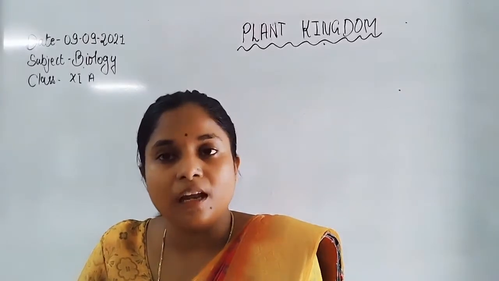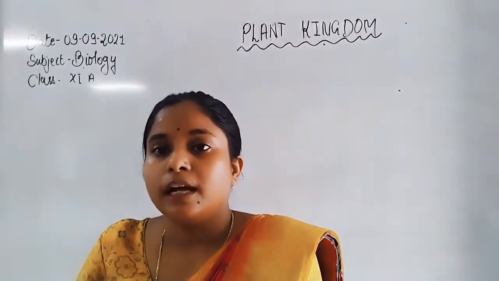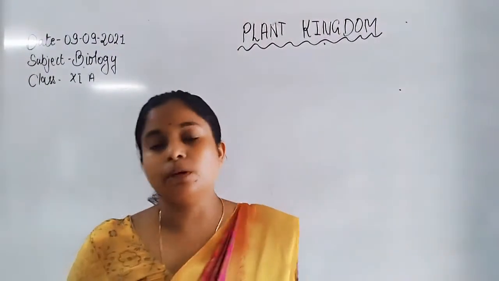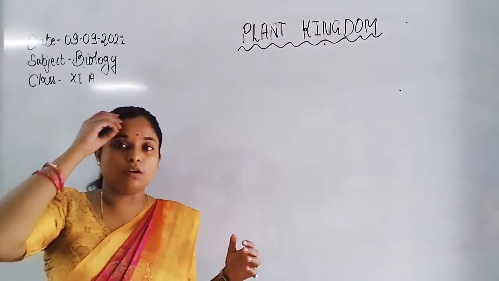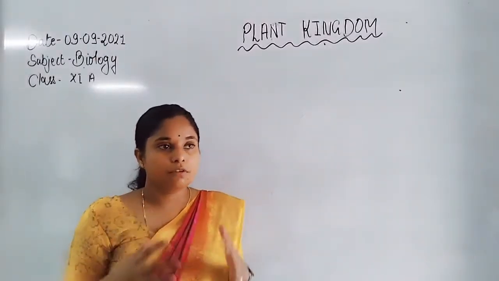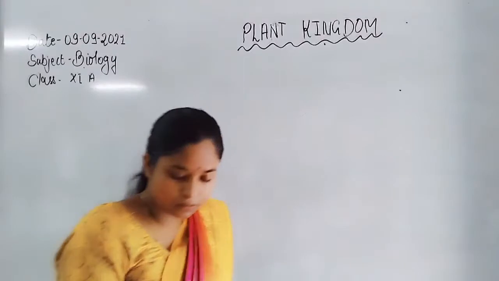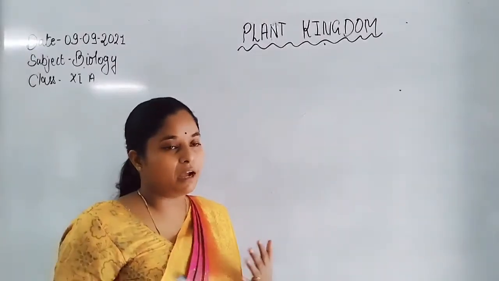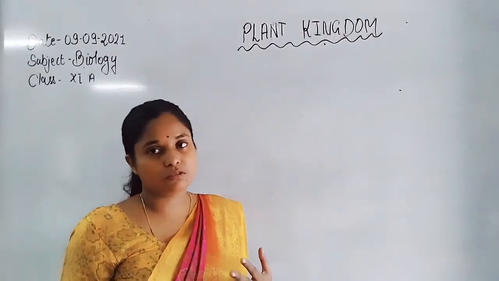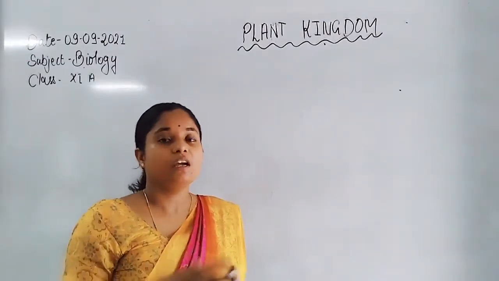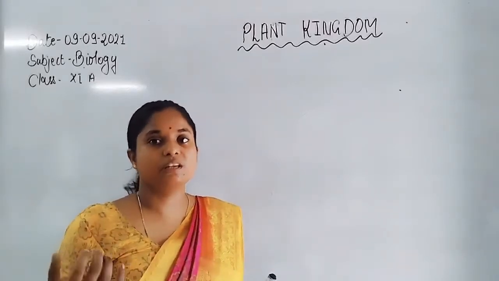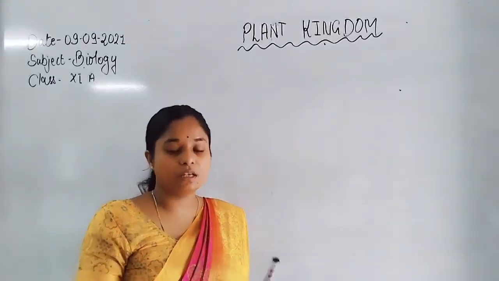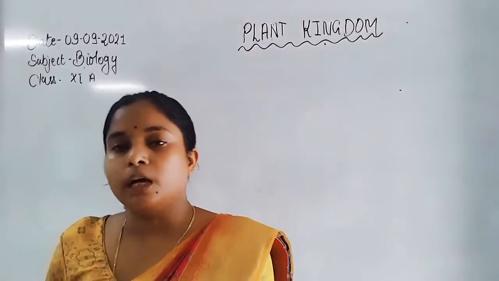Cyanobacteria present in the algal zone of the coralloid root fix atmospheric nitrogen and give it to the plant, and the plant in place of this nitrogen gives nutrients to the algae. Now in Pinus, mycorrhiza is present, which is a symbiotic association with fungi. Fungal hyphae absorb nutrients and water from the soil and give them to the plant, and the plant in place gives carbohydrate to the fungi.